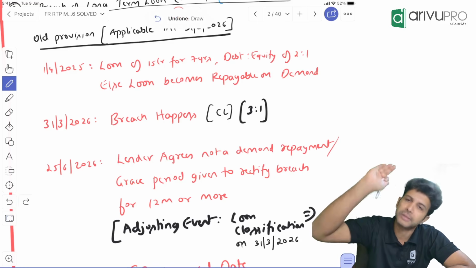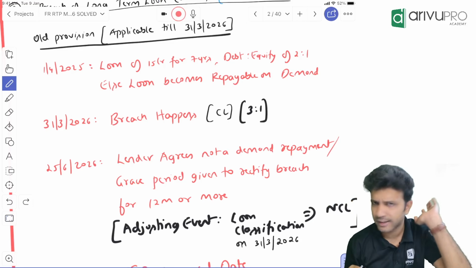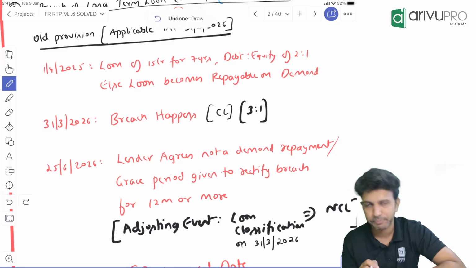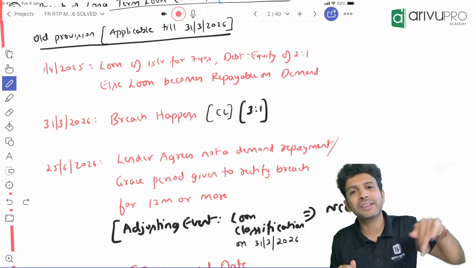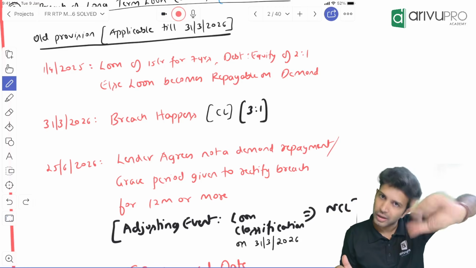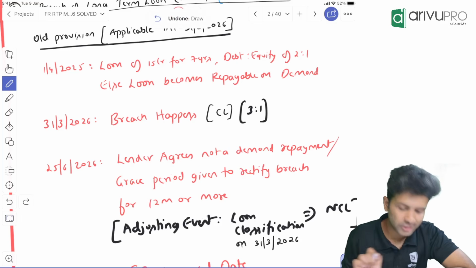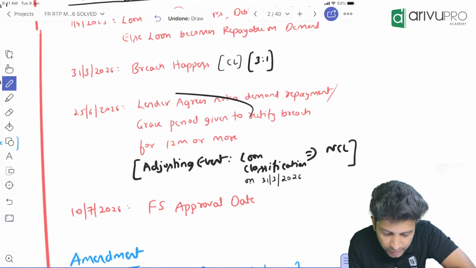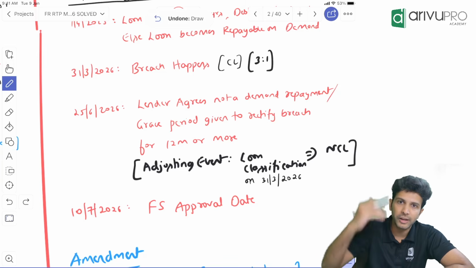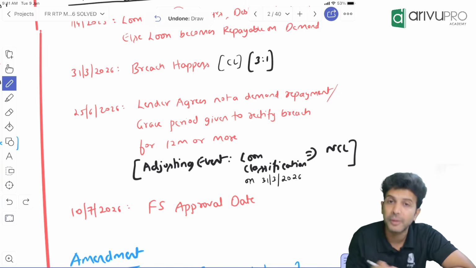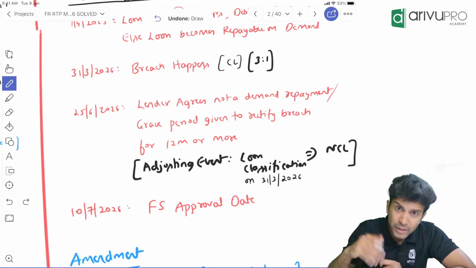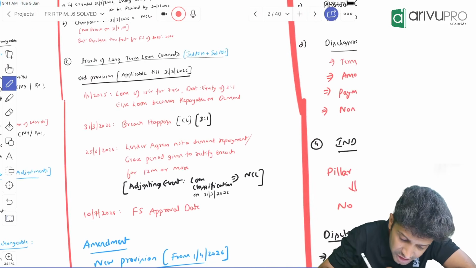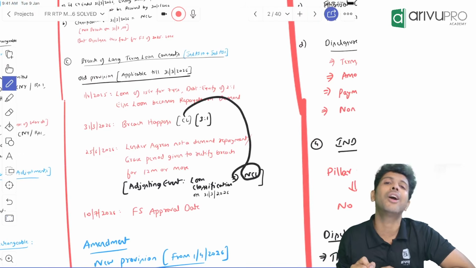Bank is saying, okay, this time I will ignore this particular breach, or a grace period of 12 months or more is given to rectify this breach. One of the two things can happen. Lender either can ignore the breach, or an extra time period of 12 months or more can be given to correct this breach. Okay, now if this happened, since it has happened before the financial statement approval date, we used to treat this as an adjusting event and change the classification from current liability to non-current liability.